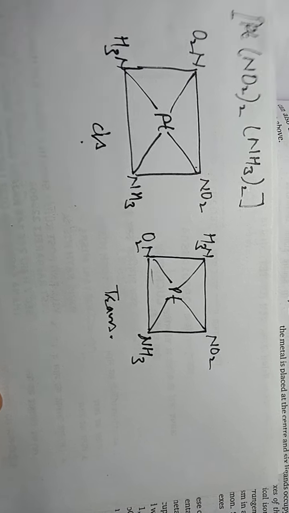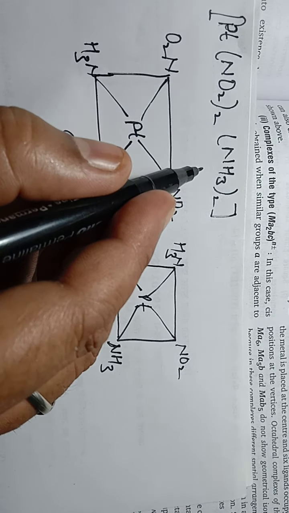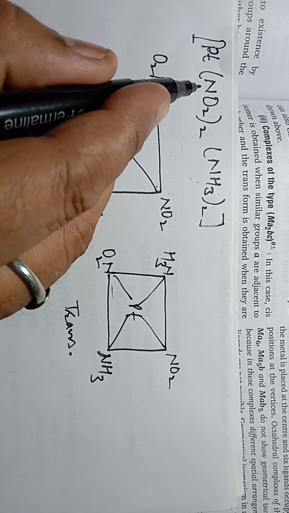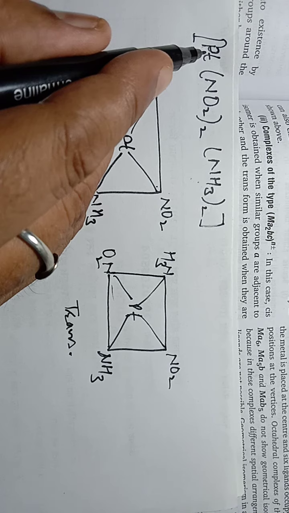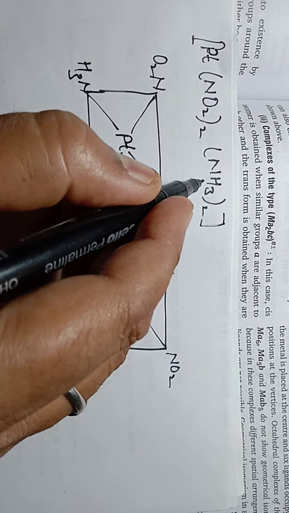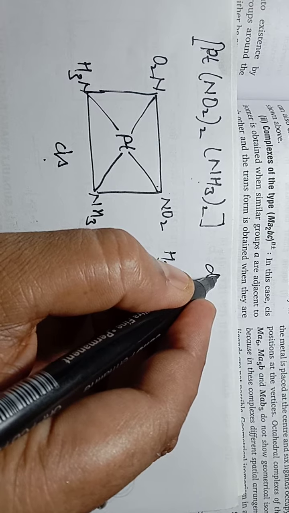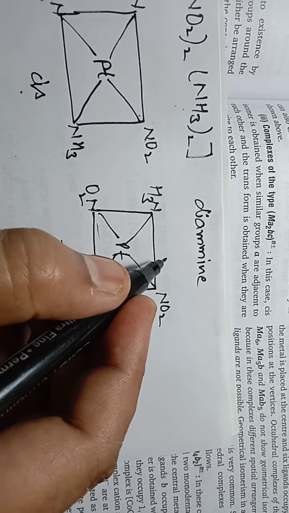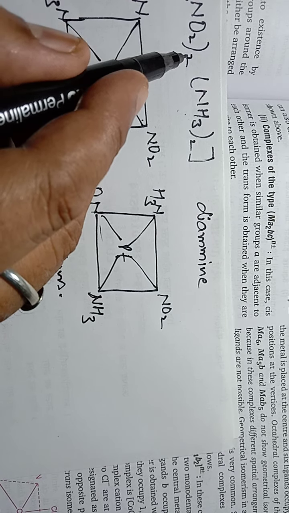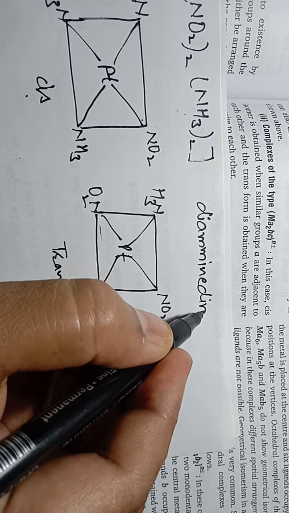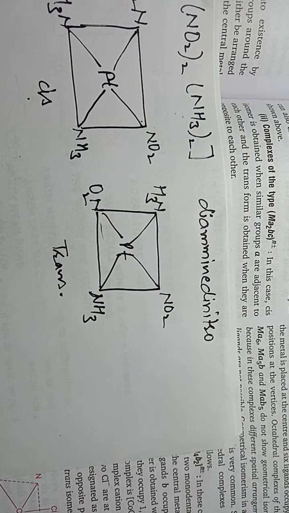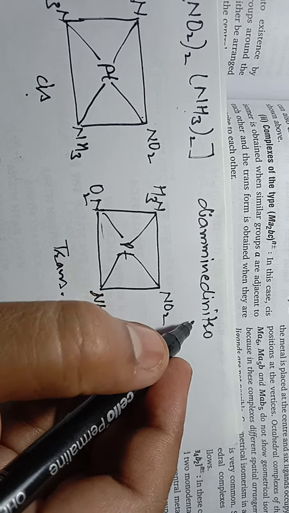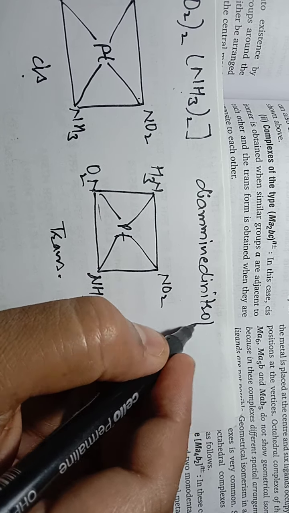For this compound, this is ammine and this is nitro, attached to platinum. So first we will write ammine: diammine, okay students, diammine, then dinitro, then platinum.